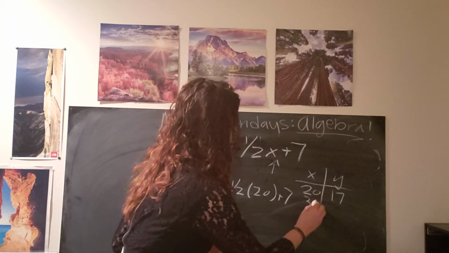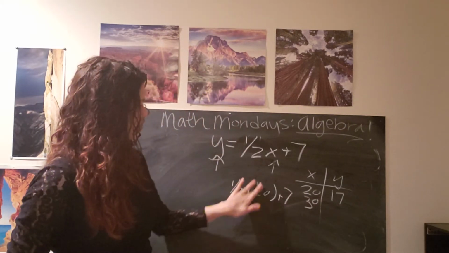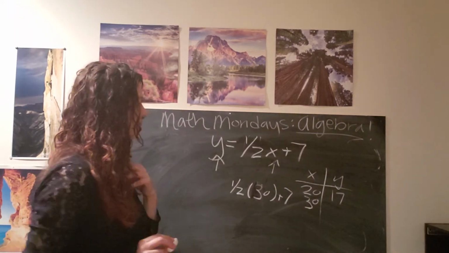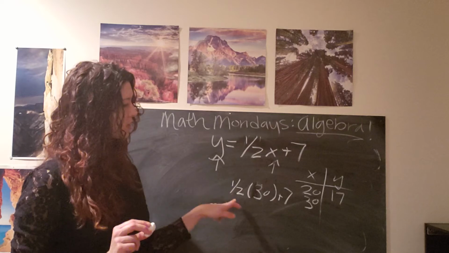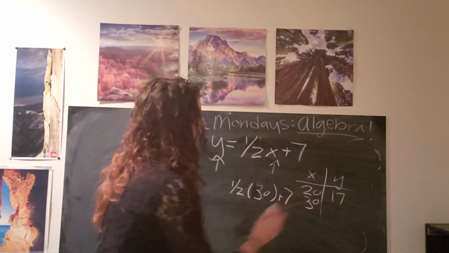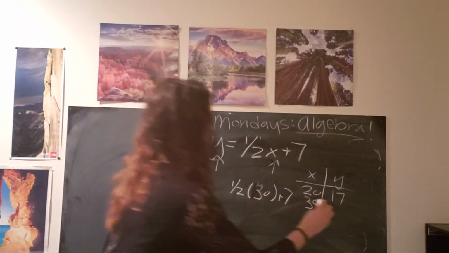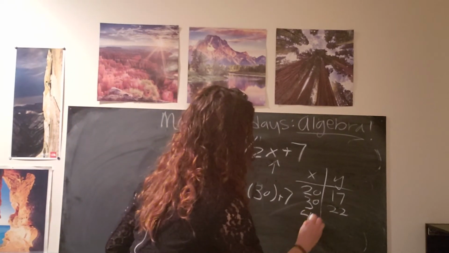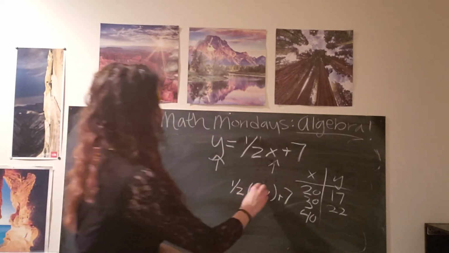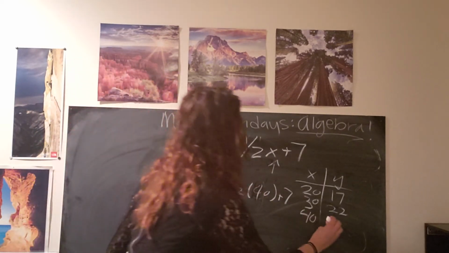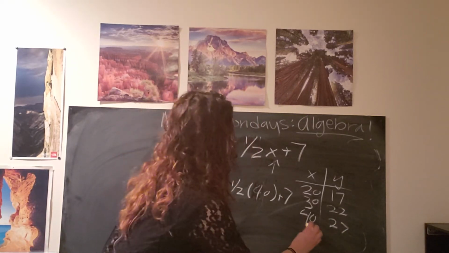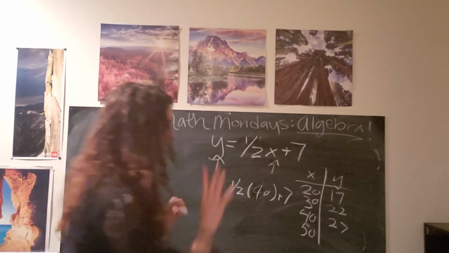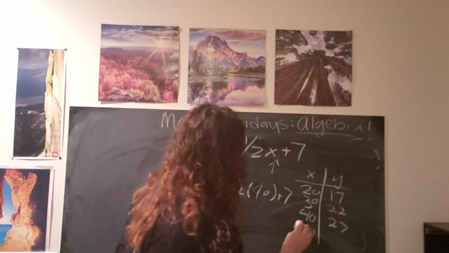And likewise, I could do this for 30, and I just replace. This is where variables come in super handy. And so 1/2 times 30 is 15. 15 plus 7, 5 plus 2 is 22. Okay. And so let's say you are 40. 1/2 times 40 is 20, plus 7 is 27. Let's do one more. Let's do 100. Life goals to make it to 100.